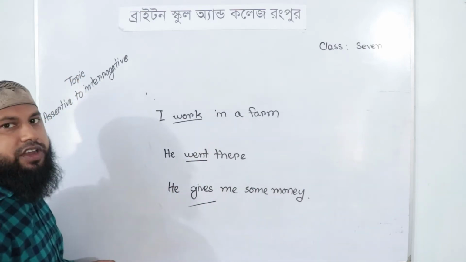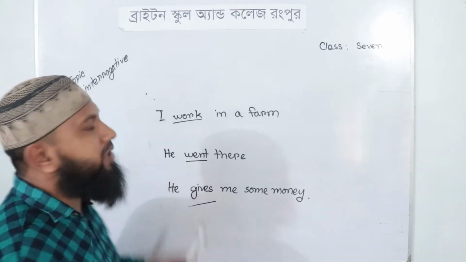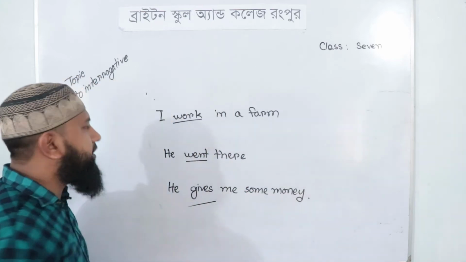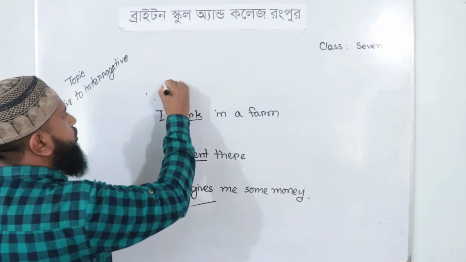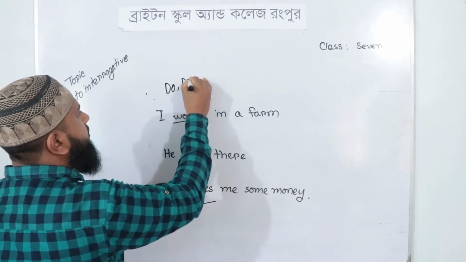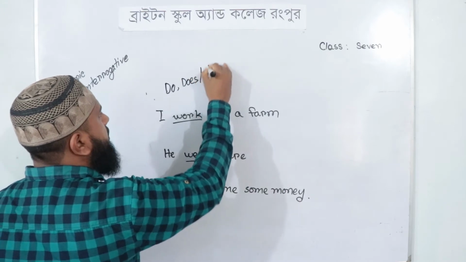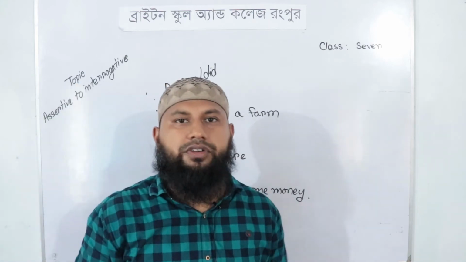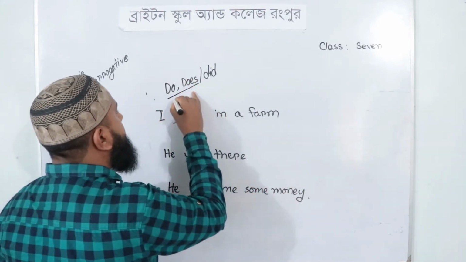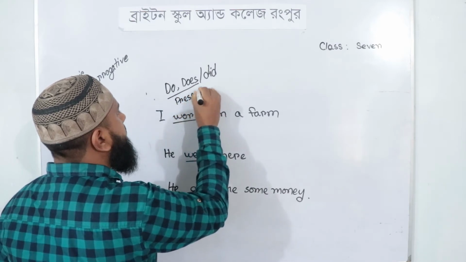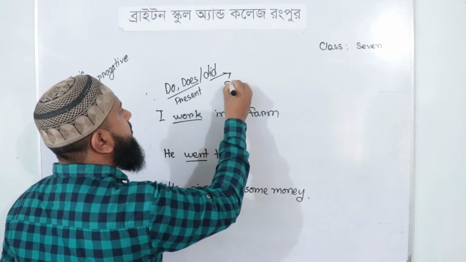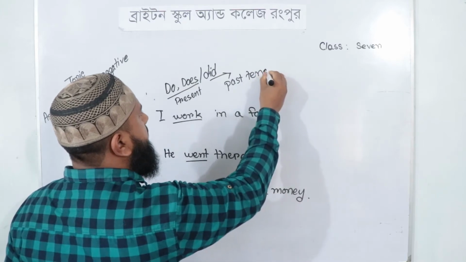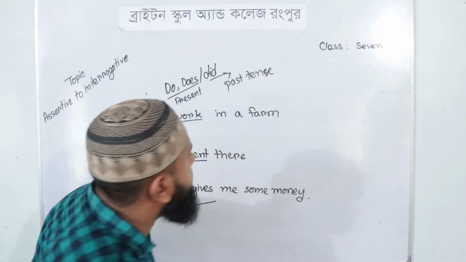Now, notice these sentences. How can we convert or change these sentences into interrogative sentences? Okay, it's easy. We have to take do, does, or did as the tense refers. We have to take do or does in present tense, and did in past tense. Okay, you have to be careful about that.